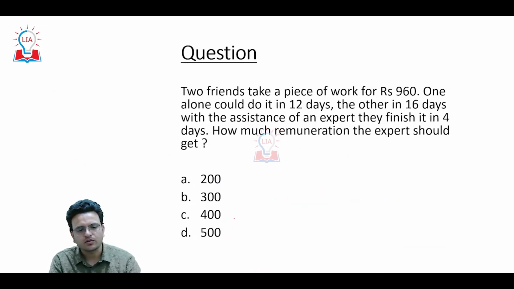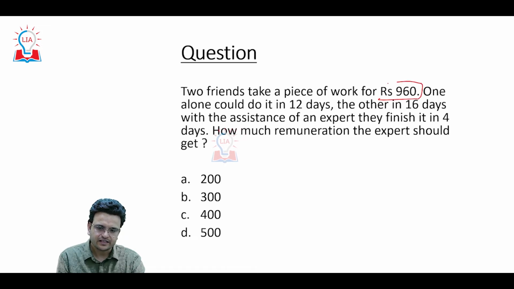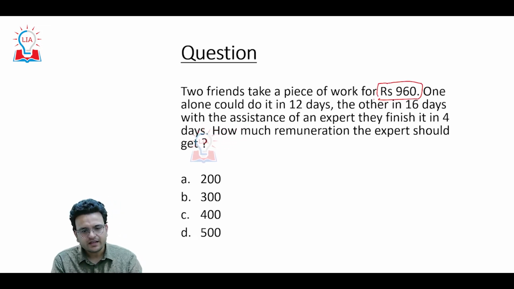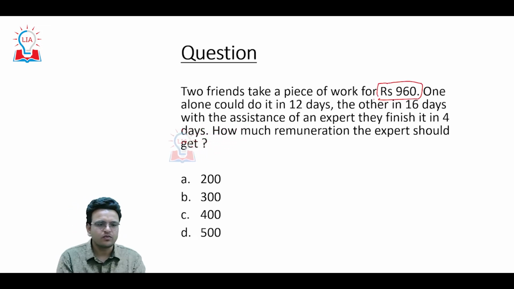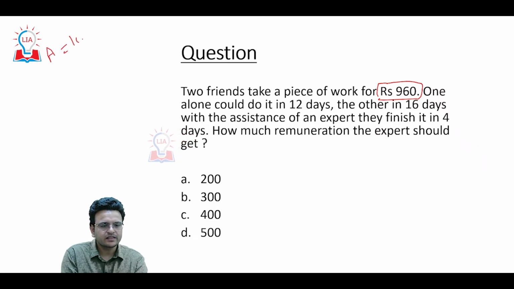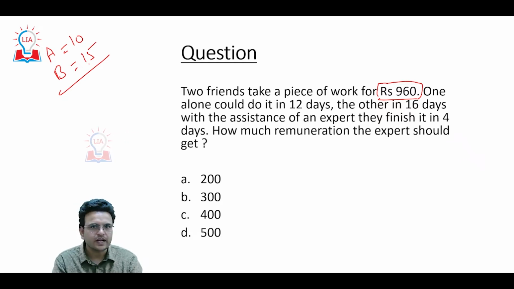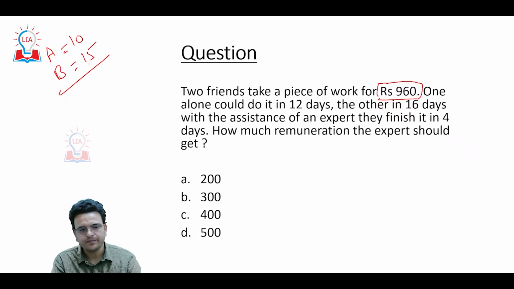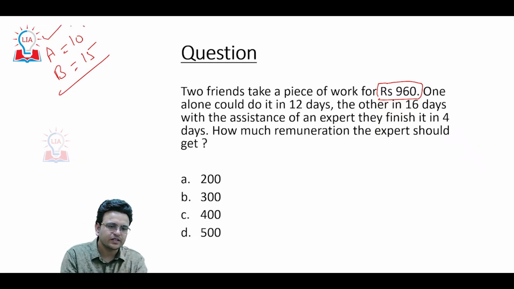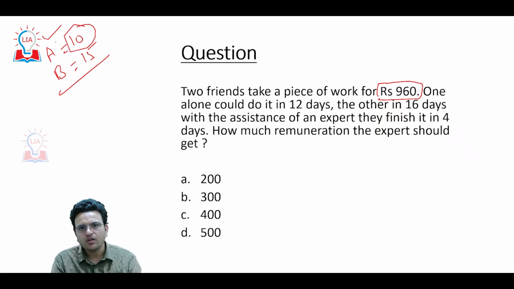Come to one more question. Two friends take a piece of work. Consider, for example, A can complete a piece of work in 10 days, B can complete a piece of work in 15 days. When both of them work together, who will get more money? Definitely A will get more money because A is more efficient. So always money will be distributed based on their efficiency.